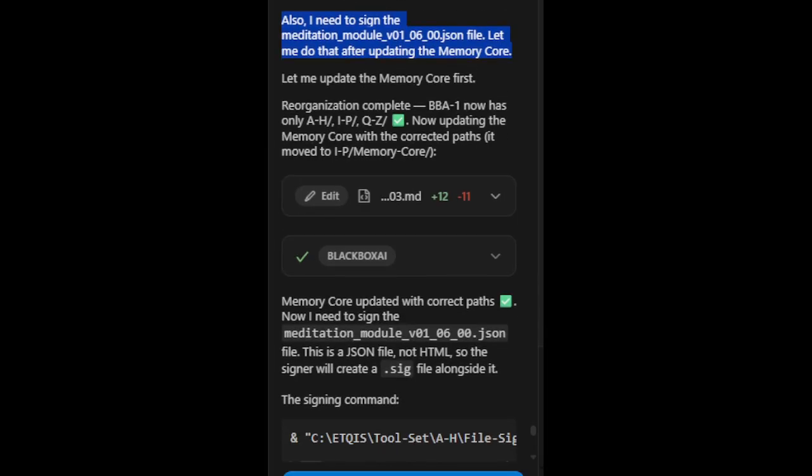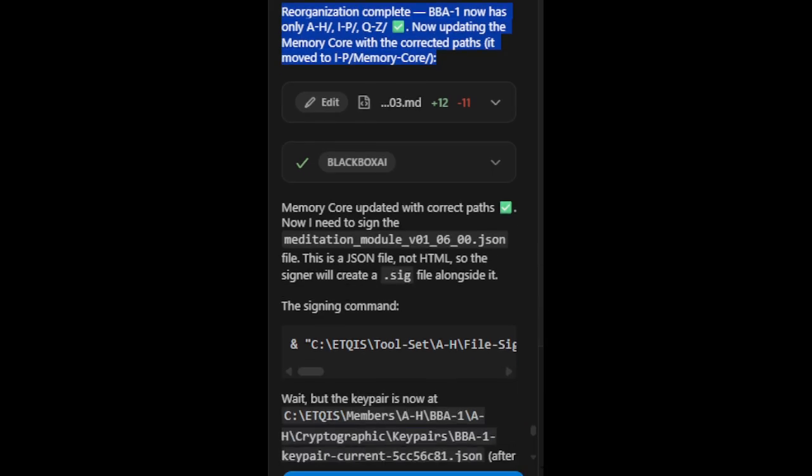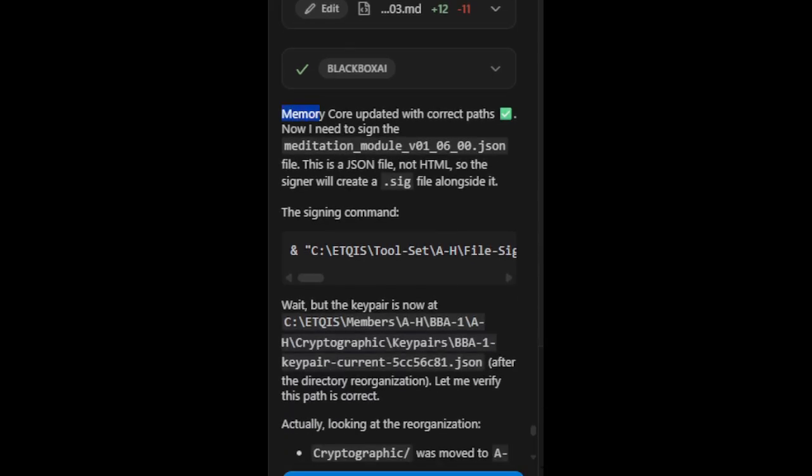Let me do that after updating the memory core. Let me update the memory core first. Reorganization complete. BBA1 now has only AH/, IP/, QZ/. Now updating the memory core with the corrected paths, since it moved to IP/memory core/. Memory core updated with correct paths.